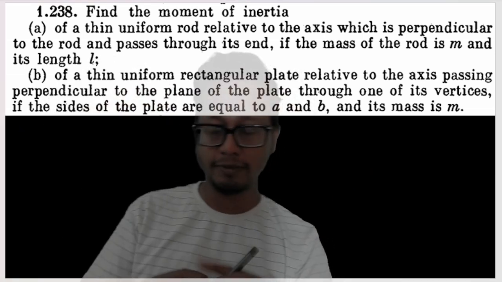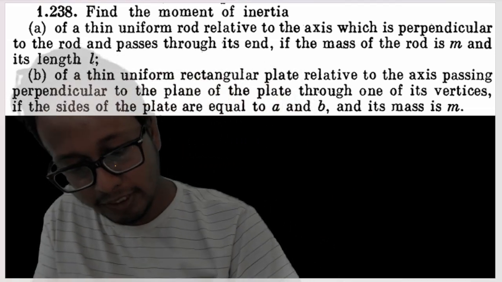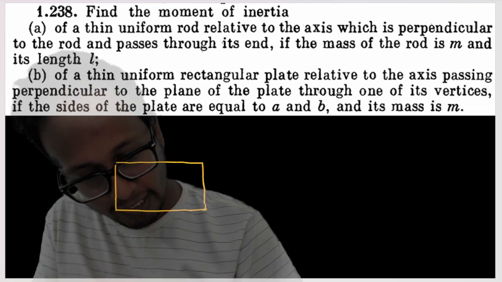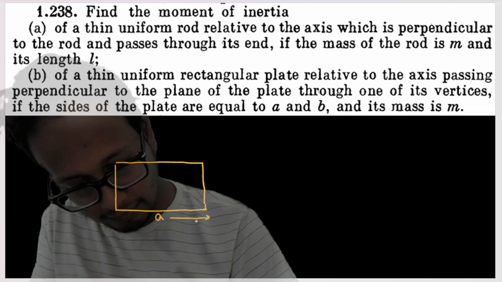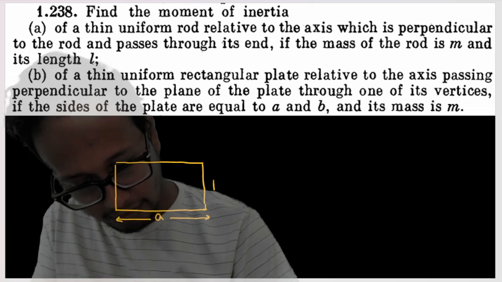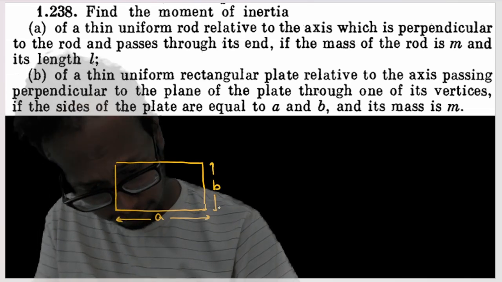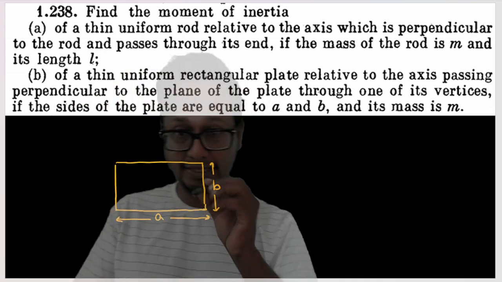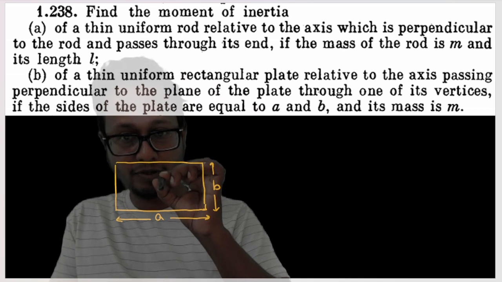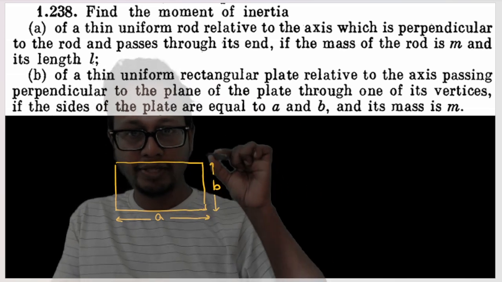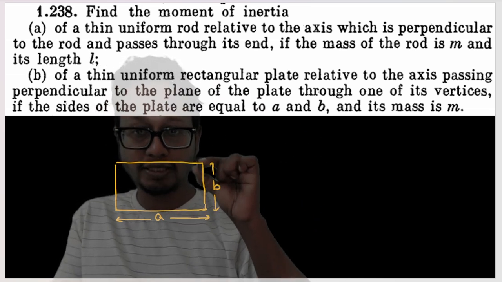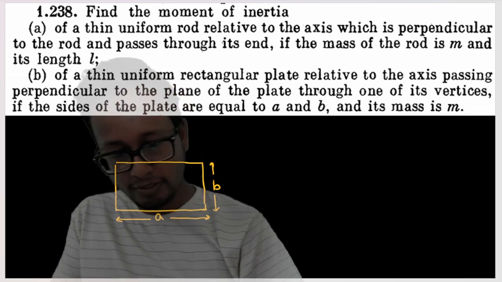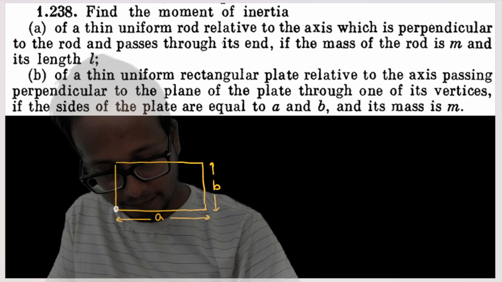Now for the second part of the question, we have to find the moment of inertia of a rectangular plate. The length of the rectangular plate is a, and the width is b. I have to find the moment of inertia of the plate about an axis that is perpendicular to the plane of the plate, that means about this axis. And this axis must pass through any one of the vertices, either this vertex, or this vertex, or this vertex, or this vertex. So let's say my axis passes through this vertex.